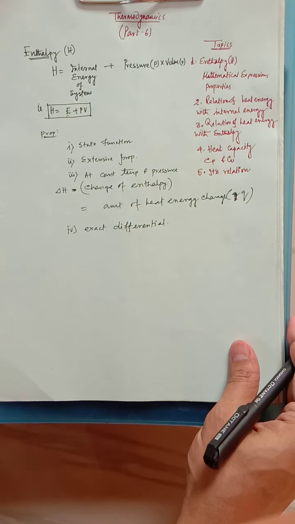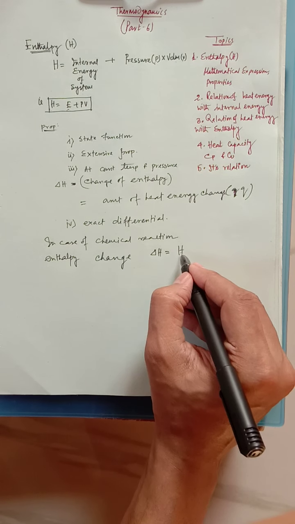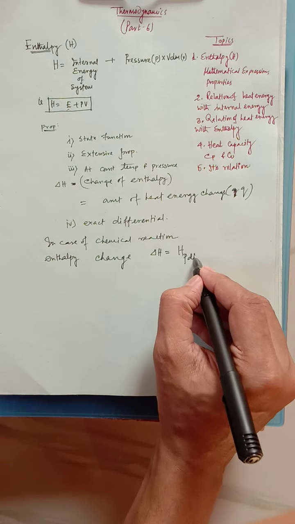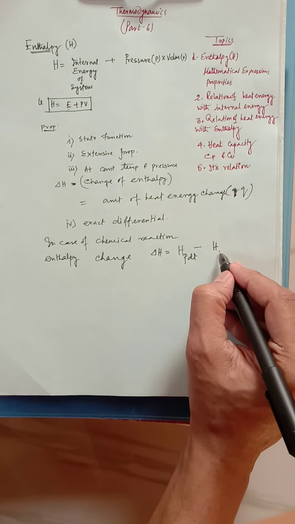Now the very important one: in case of a chemical reaction, enthalpy change is calculated by delta H equal to enthalpy of product minus enthalpy of reactant.